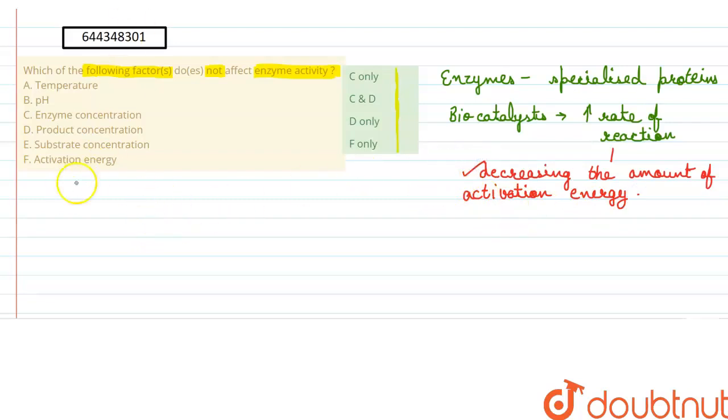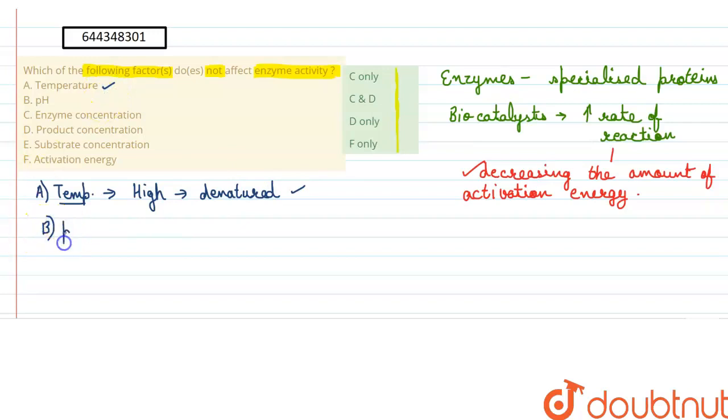Now, coming down to the factors, the first one is temperature. As we discussed, enzymes are basically proteins. So if the temperature is too high, their structure would be denatured, or we can say their structure would be destroyed. Therefore, the activity is going to be influenced because they are not going to behave as enzymes, or as catalysts, if the temperature is too high. Therefore, it is one of the factors that influences the activity.